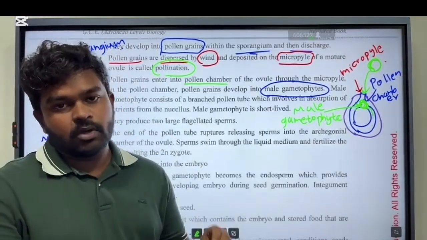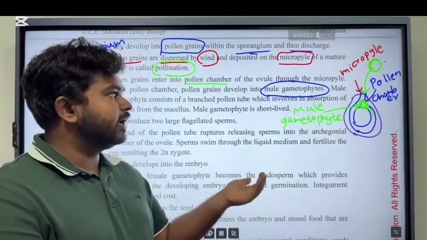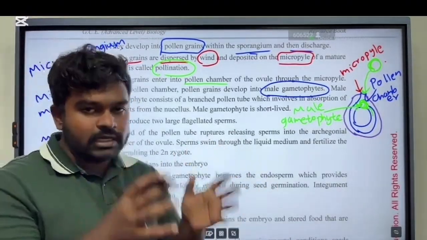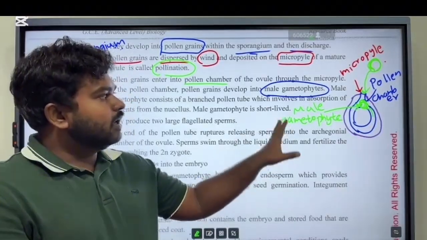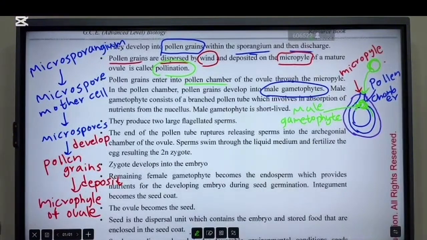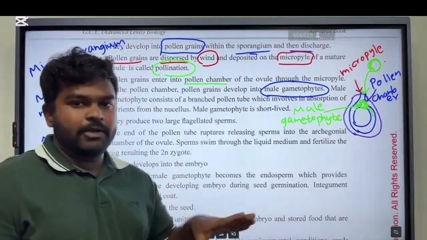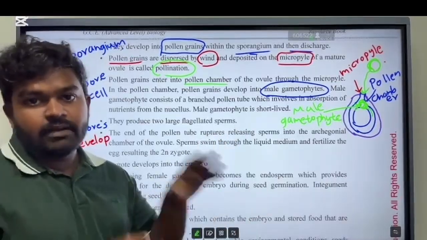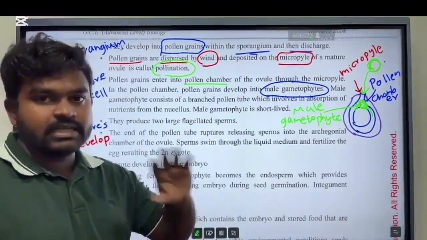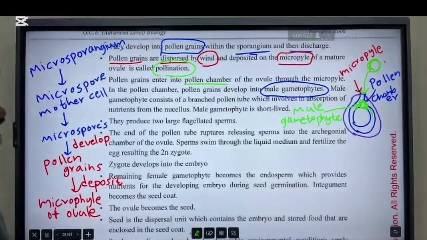Then these pollen grains enter into the ovule through the micropyle, then enter into the pollen chamber. At the pollen chamber, this pollen grain develops into the male gametophyte. The male gametophyte has a structure developed from it. This structure is called the pollen tube.